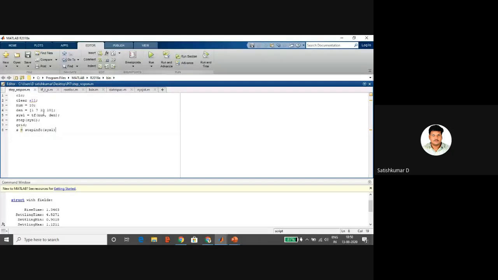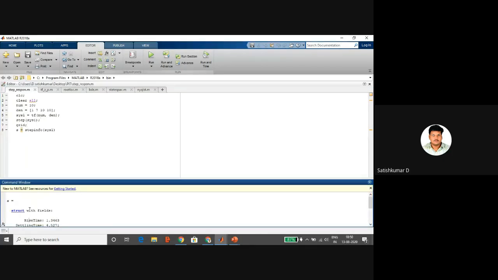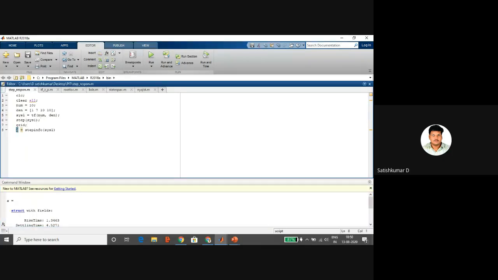See here, all the lines I put a semicolon at the end except the last one. In the command window, only the stepinfo is displayed.